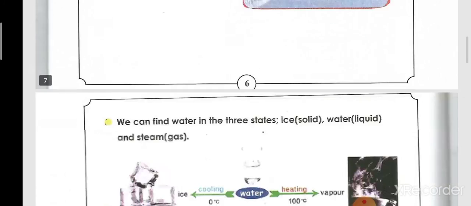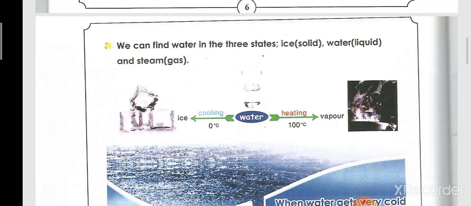Then we have a picture of the ice and the snow. And both of them are what? Both are water in the solid state. So, as we said before, we can find the water in 3 states, which are ice as a solid, water as a liquid, and steam as a gas.